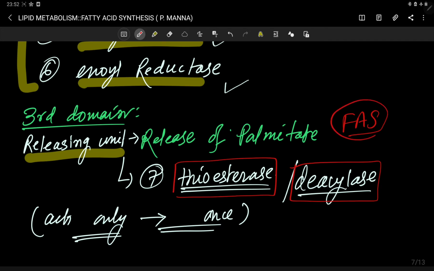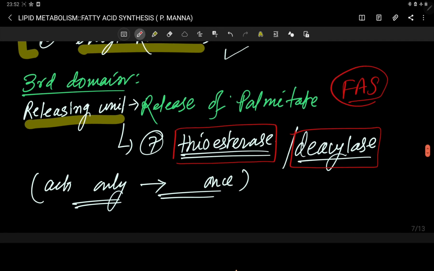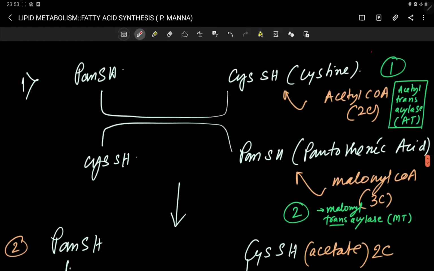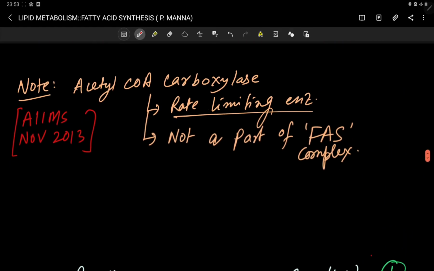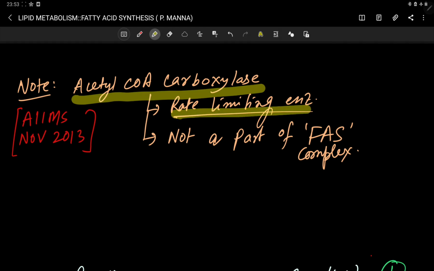complex. So this is the basic introduction of this fatty acid synthase complex, its 3 domains, its 7 enzymatic activities and the ACP region. Now one point which I want to add here: the acetyl CoA carboxylase enzyme is the rate limiting enzyme of the fatty acid synthesis process, but this enzyme is not part of the fatty acid synthase complex.